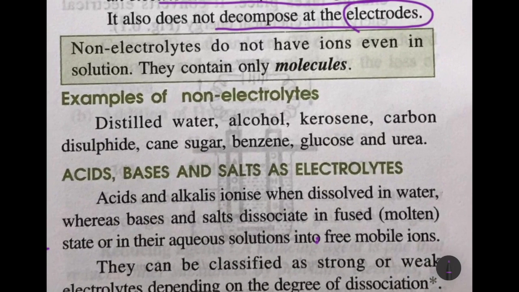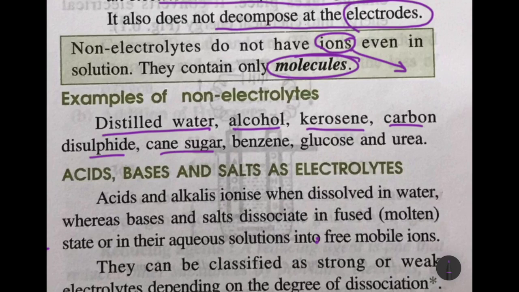Okay, so non-electrolytes do not have ions. The ions are responsible for conducting electric current. Non-electrolytes do not have ions even in the solution form, so they will not be able to conduct electricity. Why? Because they contain only molecules. Examples of non-electrolytes are distilled water, alcohol, kerosene, carbon disulfide, cane sugar, benzene, glucose and urea.